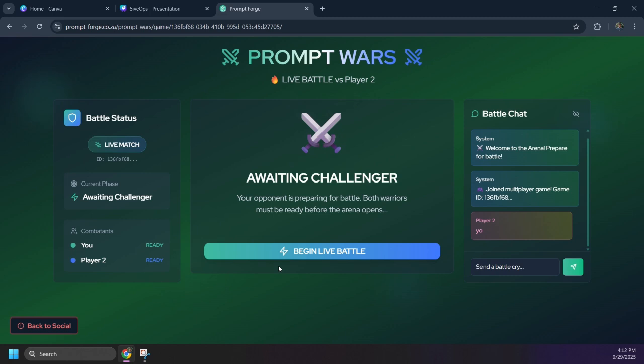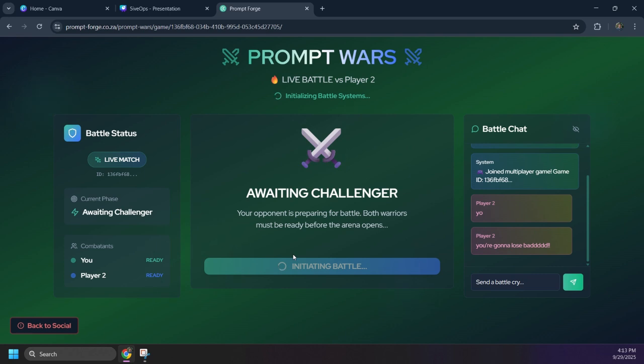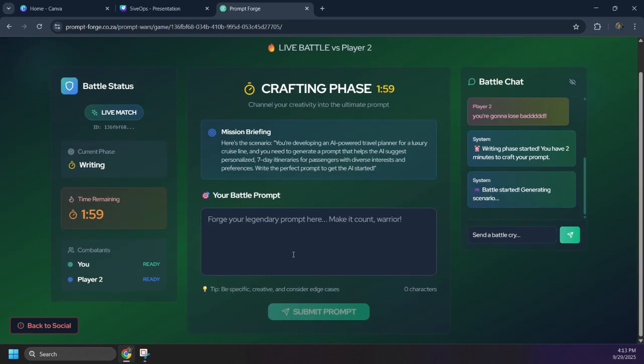As you can see, we have implemented a live chat into our prompt wars, and we will now initiate our battle. Prompt wars works by getting a scenario and writing a prompt based on the given scenario. Users have 2 minutes to craft their perfect prompt, and it is then judged by an AI analysis. We use the same rubrics for judgment that we use in our optimizer wizard, which was our wow factor that we discussed earlier. This allows for consistency of our PromptForge application.